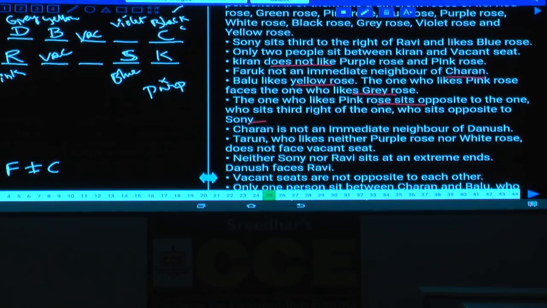One person between 1 and F1. B and C, there must be only one person. One person, another, 2 seats, another. One person means now B, there are no vacant seats. Whoever is here is the one person.